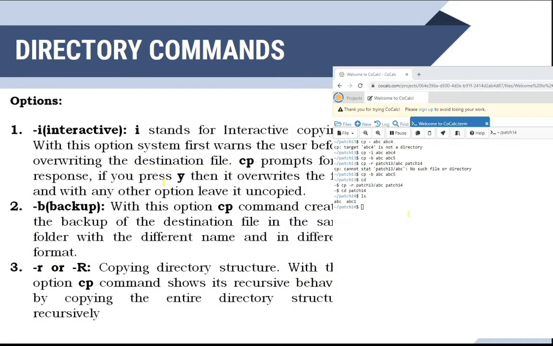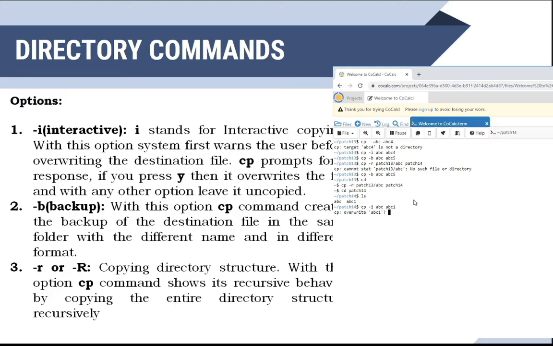See, these are the options for the cp command. The first one is i, interactive. It stands for interactive copying. With this option, the system first warns the user before overwriting the destination file. So what we have done there: for example, I want to copy the contents of abc to abc 1 interactively, because that file is already present and I want to overwrite it.